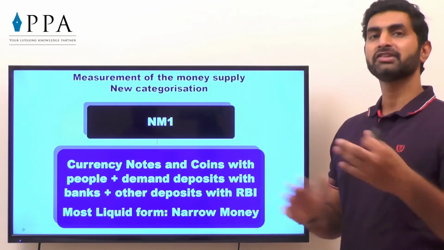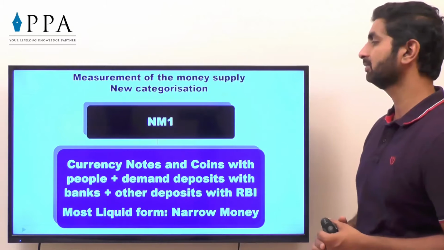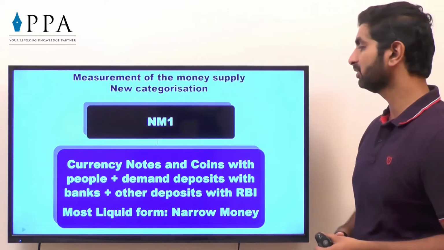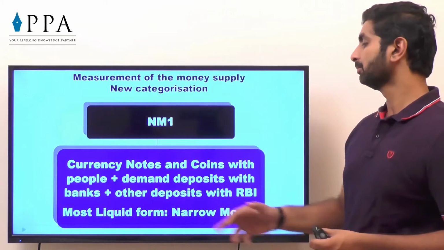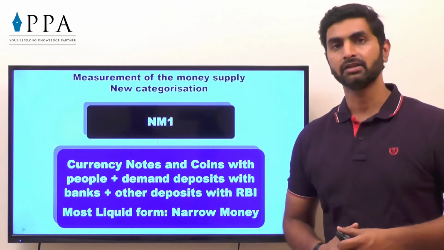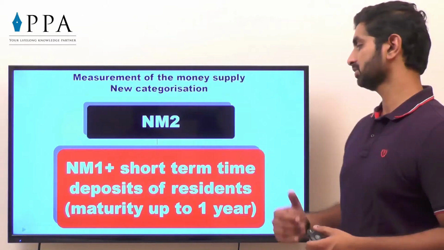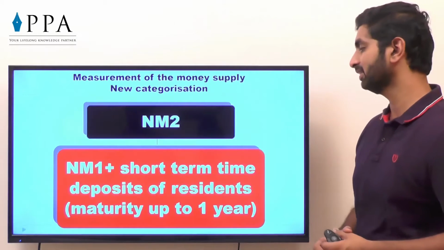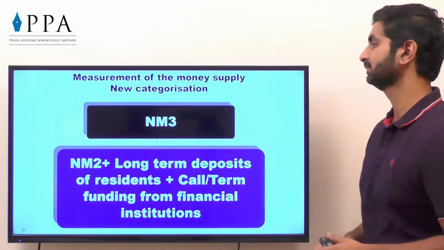It is of course almost the same as M1, but some changes are made. Currency notes and coins with people, liquid cash, demand deposits with banks, other deposits with RBI, we have just seen now. So this is the most liquid form, also called the narrow money. NM2, that is NM1 plus short-term time deposits of residents, maturity period less than 1 year, not NRI, only residents.